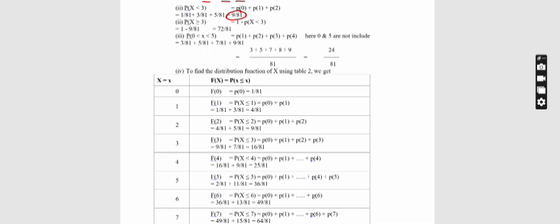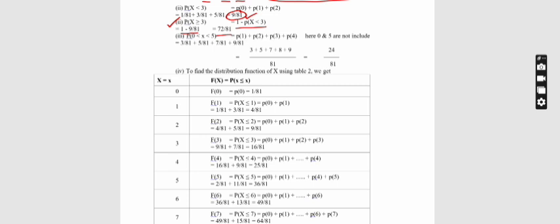The next one, we need to find probability of x greater than or equal to 3. This includes 3 also, which means I need to add from 3 to 8. So I can use the formula 1 minus probability of x less than 3. I already know the value for probability of x less than 3, that is 9 by 81. So I subtract it from 1. I get 1 minus 9 by 81, which gives 72 by 81.